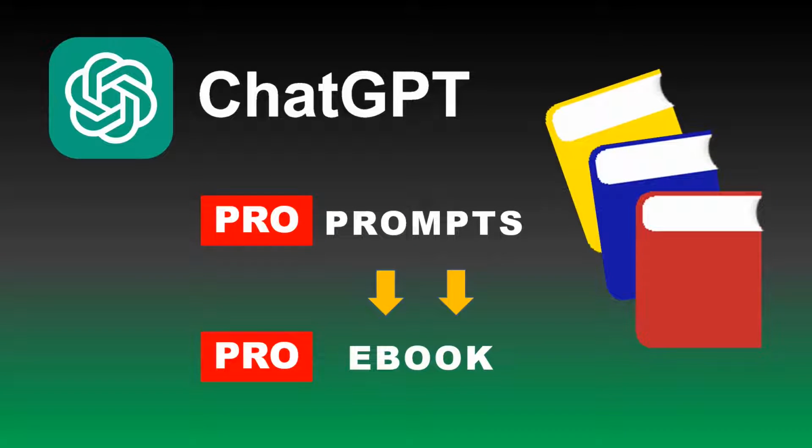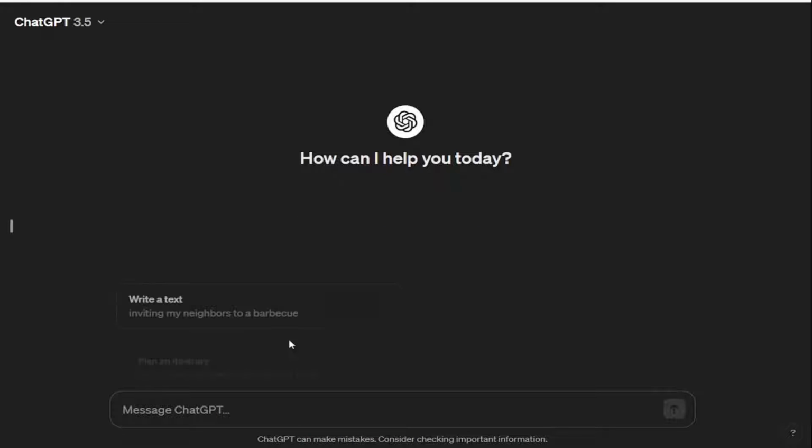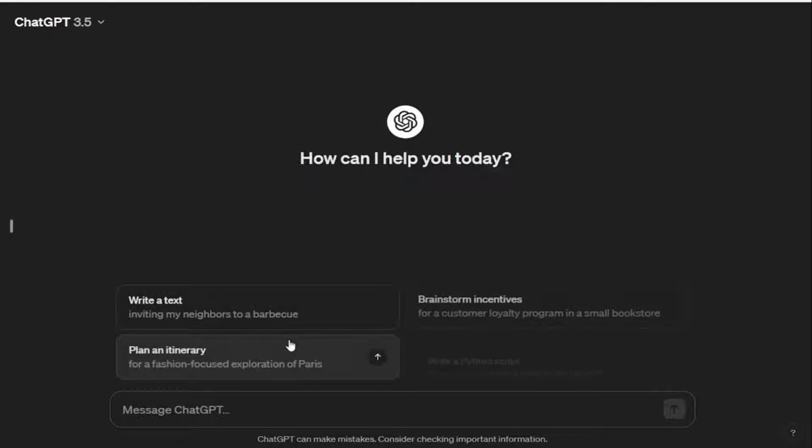Hi everyone. Today, we will use some long-tailed, professional ChatGPT prompts to create an ebook that provides the user with high value and has the potential to rank and sell on popular online stores, such as Amazon Kindle. Please note that the entire process could be done on Google Gemini and other popular chatbots as well.